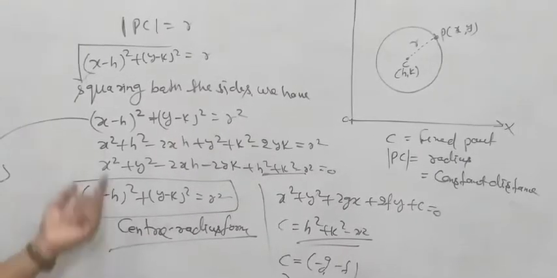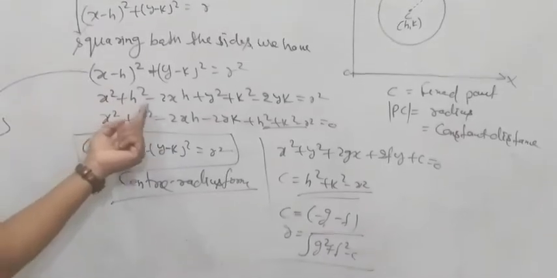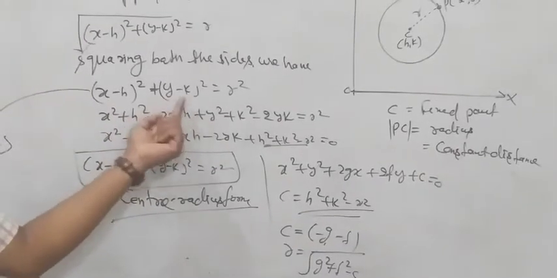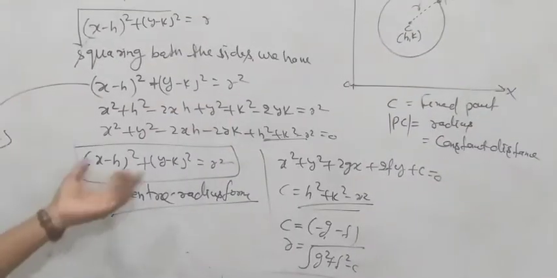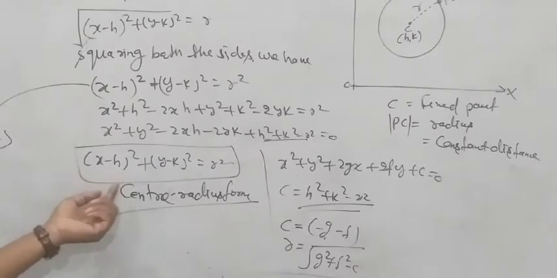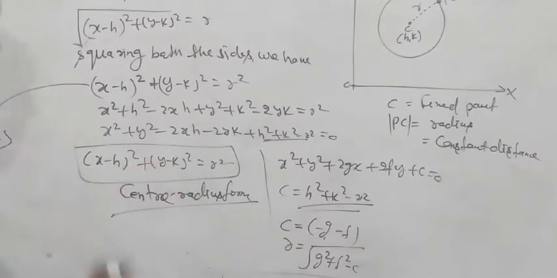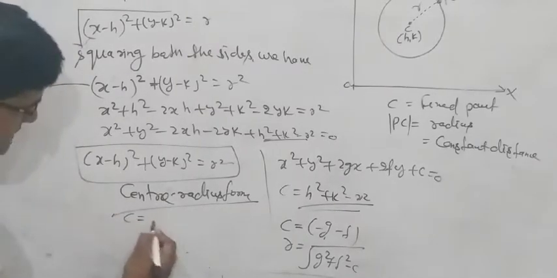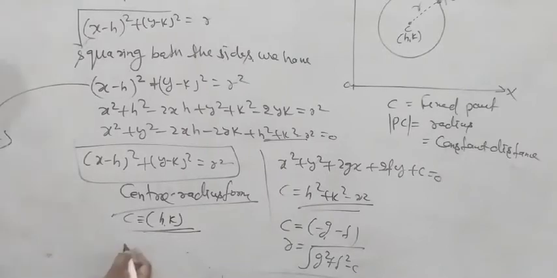Now open the bracket: x square plus h square minus 2xh, plus y minus k whole square, y square plus k square minus 2yk is equal to r square. When we take this equation, we write it in this form, the center-radius form. (h, k) is the coordinate of the center. Clear?